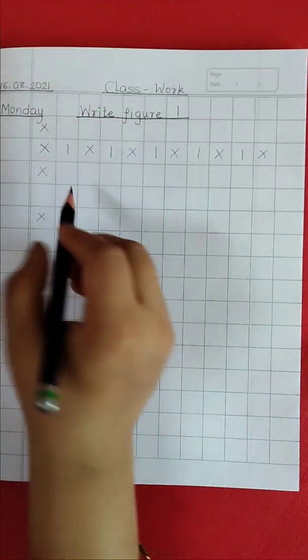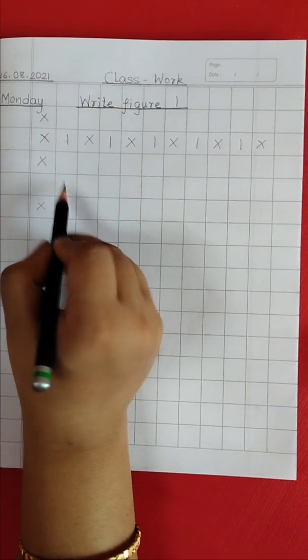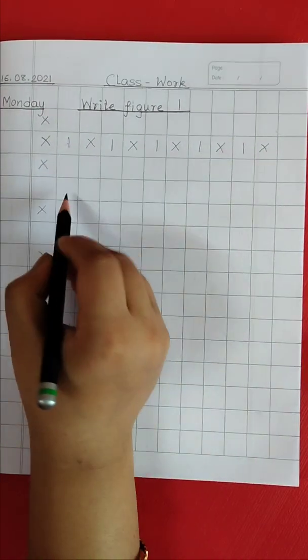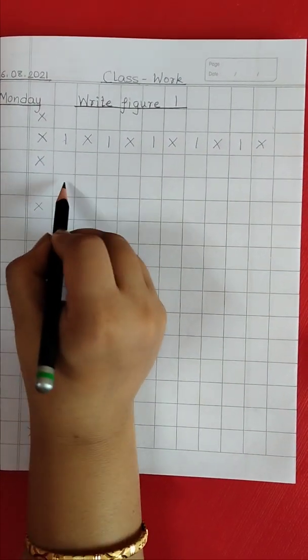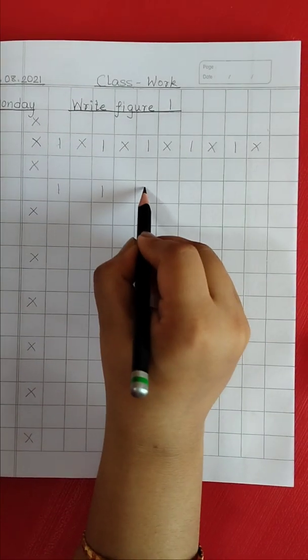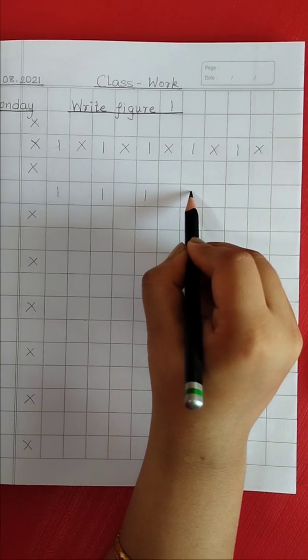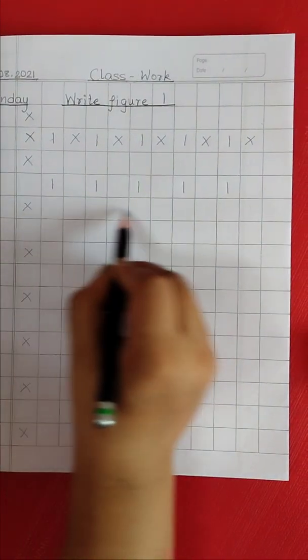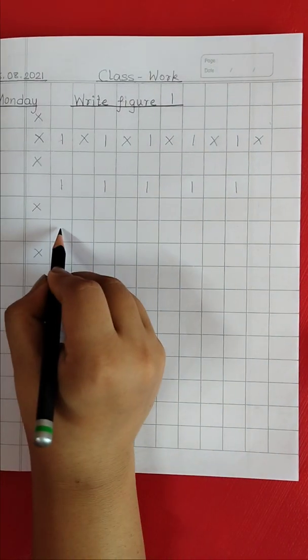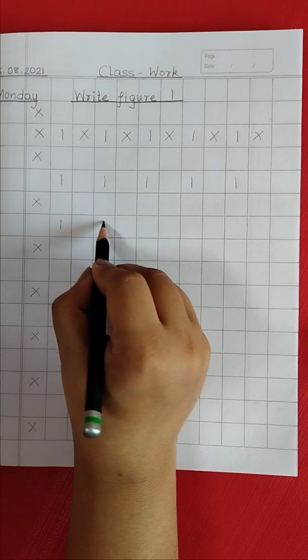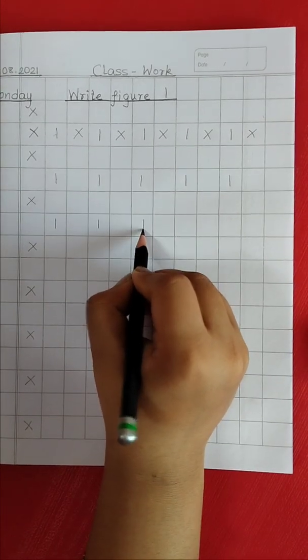Now in the same way they will be writing in this line, not in this one. This line will be left blank. Again they will be writing in this one, 1, 1, 1, 1, 1. Again they will leave this line blank and again write in the next line, and so on. This will continue in this way.